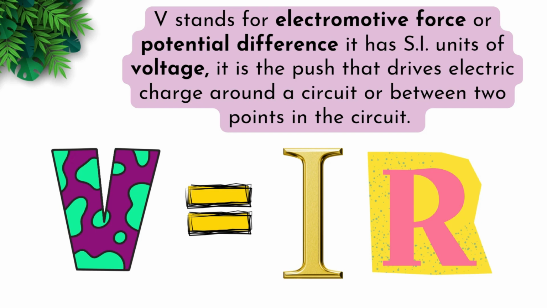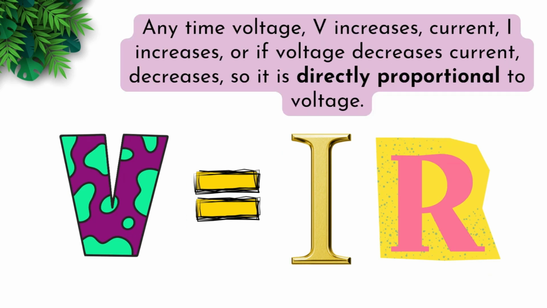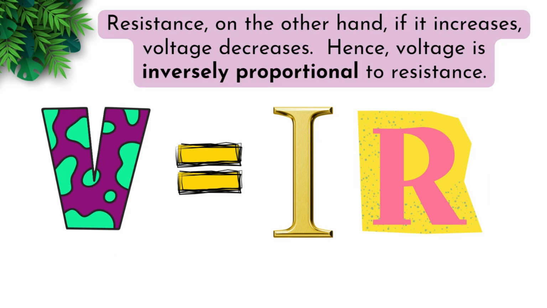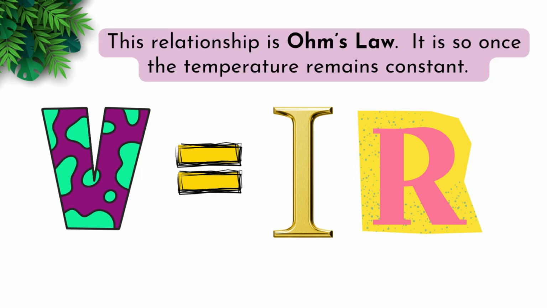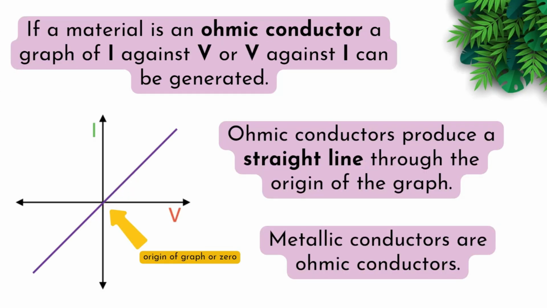We use the equation V is equal to IR. Anytime voltage increases, current increases, or if voltage decreases, current decreases. So current is directly proportional to voltage. Resistance, on the other hand, if it increases, current decreases. Hence, current is inversely proportional to resistance. This relationship is known as Ohm's law. It is so once the temperature remains constant.